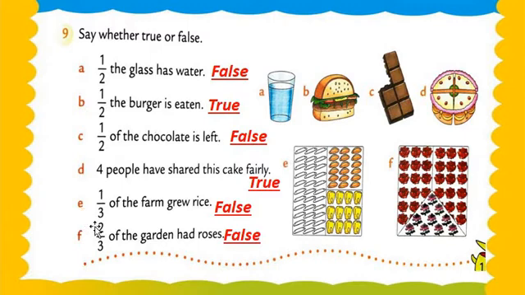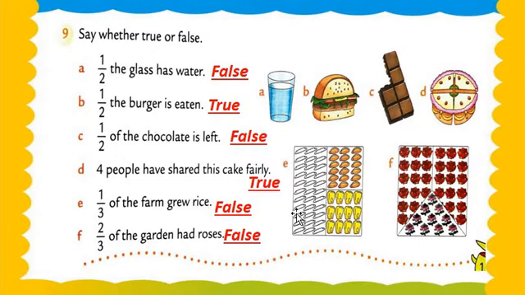Now we move on to question number E. 1/3 of the farm grew rice. See this, 1, 2 and 3. Okay, 1, 2 and 3. So here is what, my dear students? 1, 2 and 3 parts, and 1 part is where rice grew. See this, rice is this large part. Okay, so is that correct? No, means incorrect sentence. Understood?